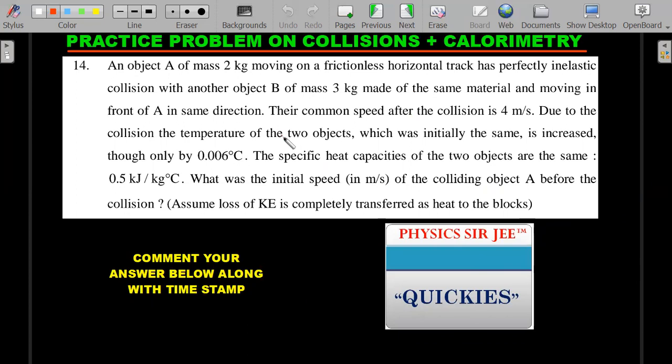Okay, so here's a question, slightly more multi-conceptual. You should have a decent knowledge of collisions of two objects when both are moving, and calorimetry, obviously. I would expect 90% of you to be able to answer this very clearly. This can be either at JEE Mains or JEE Advanced level. So comment your answer along with the timestamp.